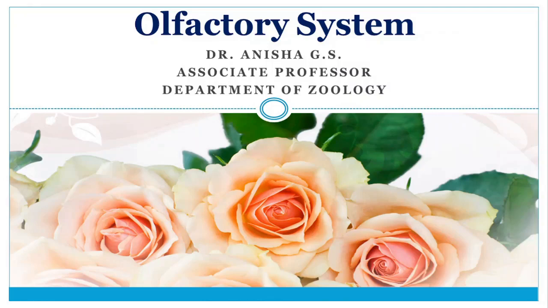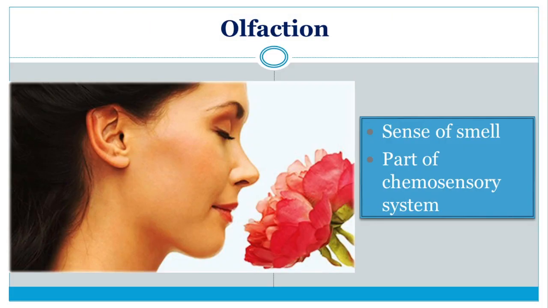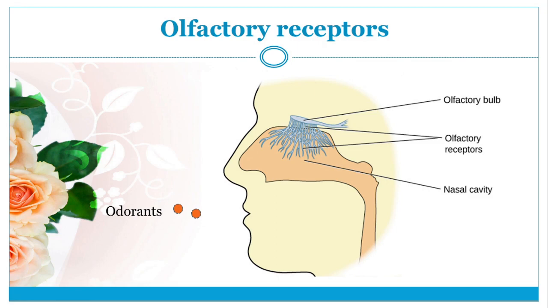Dear students, today let us discuss the olfactory system. As you know, olfaction is the sense of smell, and like gustation, olfaction also forms part of the chemosensory system. The chemicals present in the air interact with specialized receptor cells in our nose and give us the sense of smell. Such chemicals are called odorants.